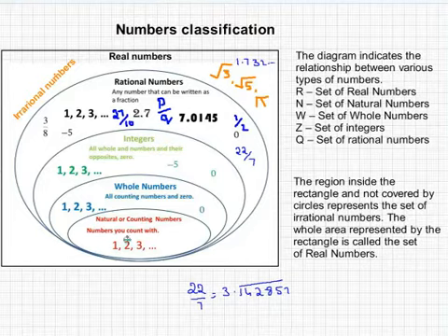Then you have countable numbers, which are natural numbers, whole numbers, integers, and rational numbers. Countable numbers are nothing but counting numbers, 1, 2, 3, 4, 5. When you include 0, we call that a whole number. When you include negatives also, like -5, -4, then we call them integers. Integers have negatives, positives, and zero. And rational numbers have all integers as well as some fractions, like 2.71 or 0, -5.